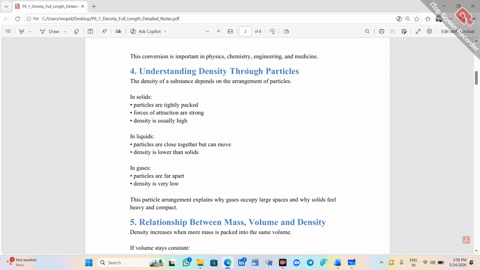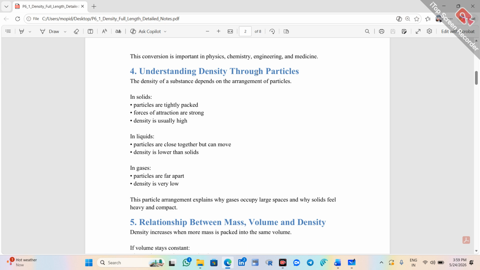Next, understanding density through particles. The density of a substance depends on the arrangement of particles. In solids, particles are tightly packed and the forces of attraction are strong, so density is usually higher. In liquids, particles are close together but not tightly packed, and they can move.